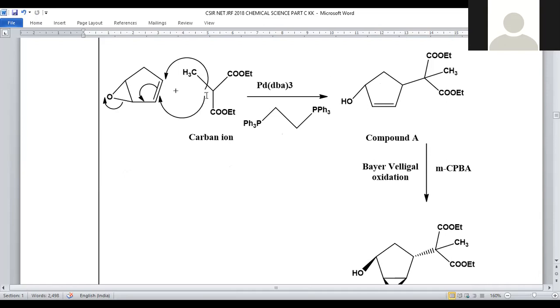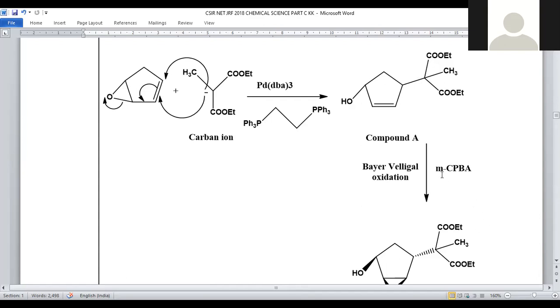That's the reason why the carbanion will be attached to this center, and the pi bond is delocalized in this manner, and ring opening of the epoxide will occur, so that it is converted into an OH group at this position. Here a new carbon-carbon double bond is formed, and the carbanion will be linked to this 5-membered ring system. This is compound A. Regarding stereochemistry, the bulky group always comes from the back end, and we will get this functional group at the back side.